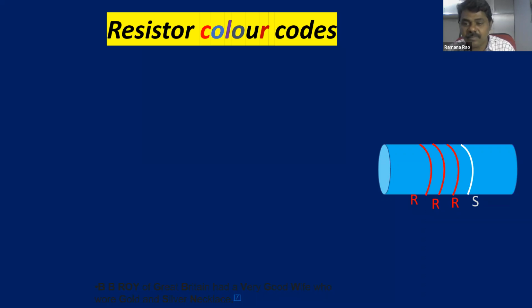So now we have to calculate what is the resistance of this resistor with these colors. We have four colors, right? What is the significance of these colors also? I'll explain now. Listen carefully, children. Red, red, red, and silver. Four colors are there. So what does each color indicate and what is the significance of each color? I'll explain now.